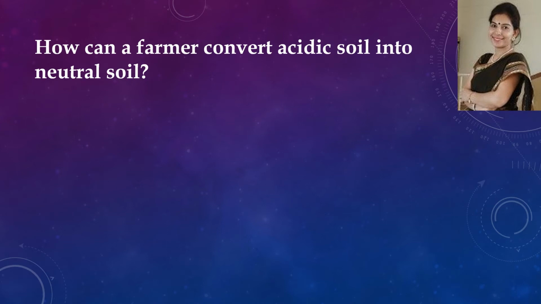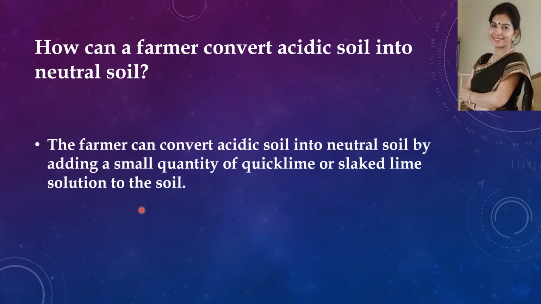How can a farmer convert acidic soil into neutral soil? The farmer can convert acidic soil into neutral soil by adding a small quantity of quicklime or slaked lime solution to the soil. So students, we have studied in the chapter acids, bases and salts that when an acid reacts with a base, a neutralization reaction occurs.